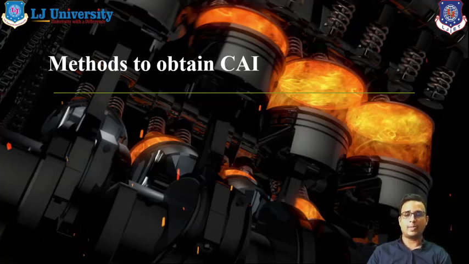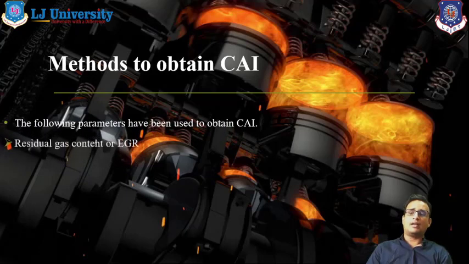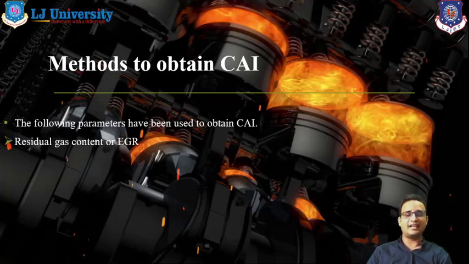Let us discuss. So the first one is the residual gas content or exhaust gas recirculation systems. We all know about exhaust gas recirculation systems, and with the help of the EGR system we get higher air density and higher air temperature and pressure with the help of the exhaust of the particular engines. So with the help of EGR we can obtain CAI with particular parameters and with the control system of EGR.